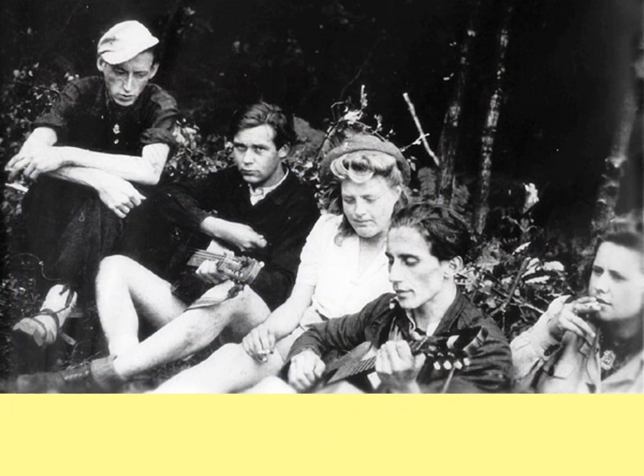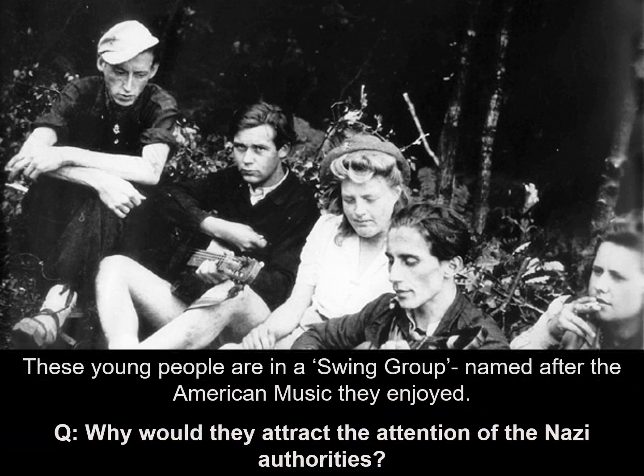Let's have a look at these people then. They don't look like the typical Hitler Youth, and in fact they're not. These young people are in a swing group, named after the swing or jazz music from America that they enjoyed. But look in detail at the photograph. Why would they attract negative attention from the Nazi authorities? Why would the Nazis be so unhappy with them? Study the photograph closely and pause the video while you note down some ideas. Pause the video now.